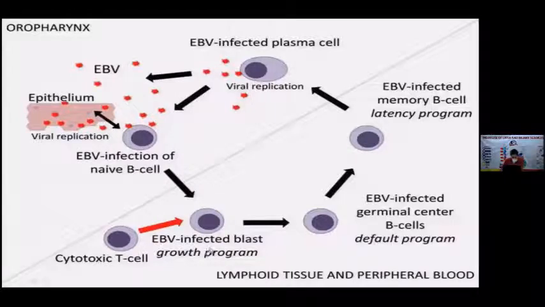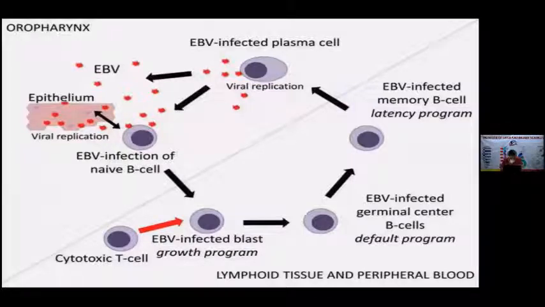The most important one is latency program 3, the growth program. It is the time when EBV starts developing these B cells or other cells into a blast form. This is the cell which is most important. This transcription state is the most important program when PTLDs start developing.